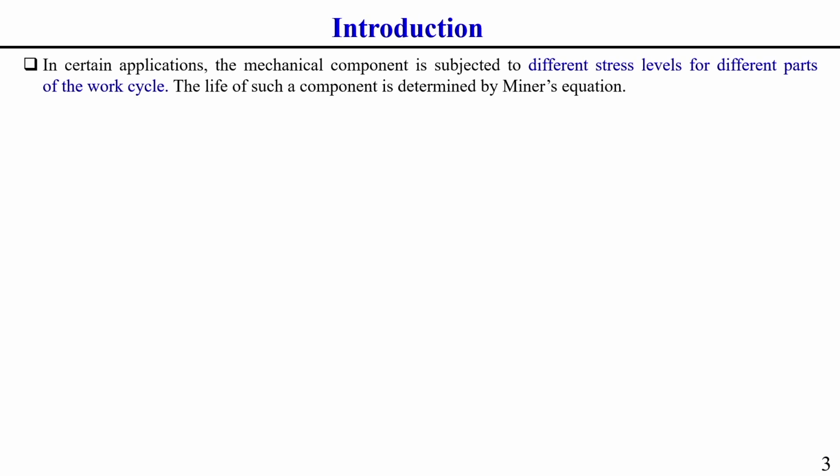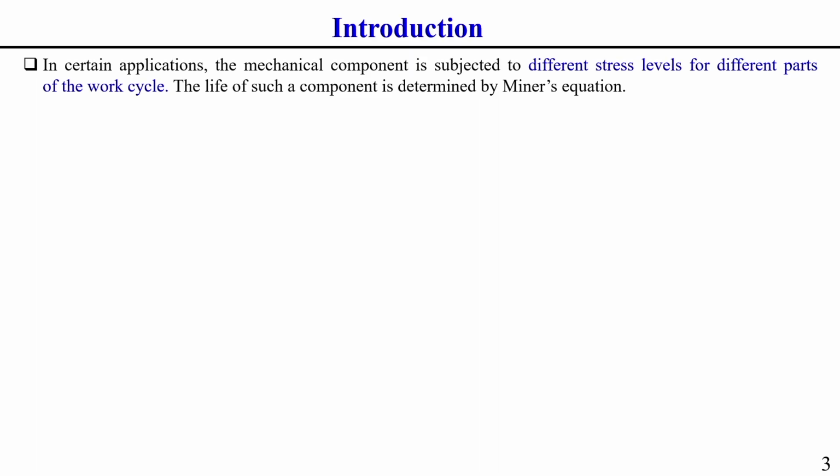So, what we can observe is that in certain applications the mechanical component is subjected to different stress levels for different parts of its working cycle. The life of such a component is generally determined with the help of Palmgren-Miner's rule, or simply Miner's equation. Now I am going to discuss the details of Miner's equation.